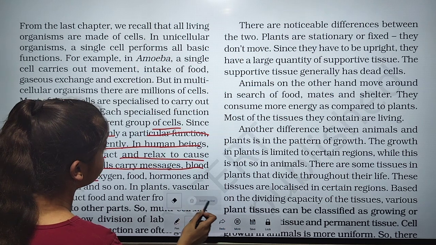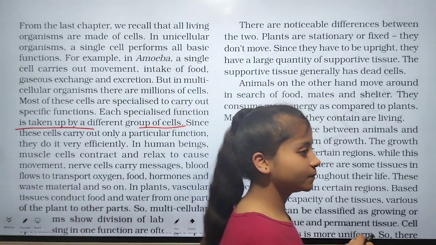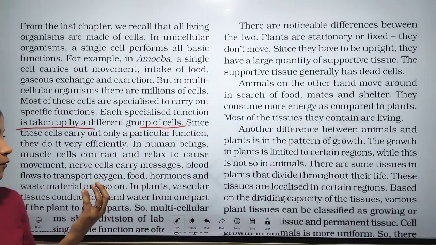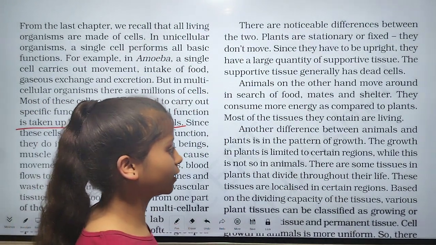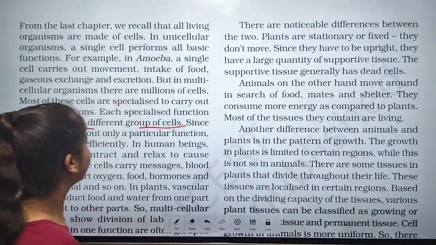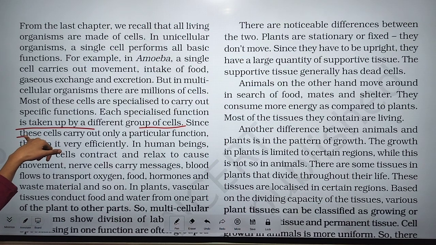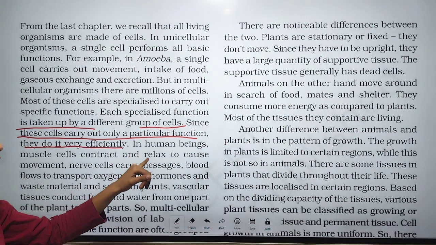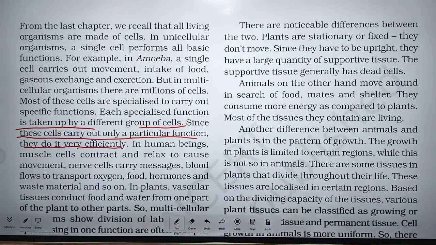Each specialized function is taken up by a different group of cells. Different cells have different functions. Since these cells carry out only a particular function, they do it very efficiently.